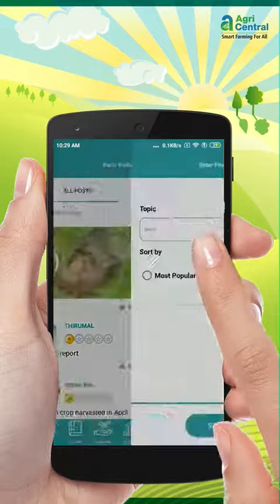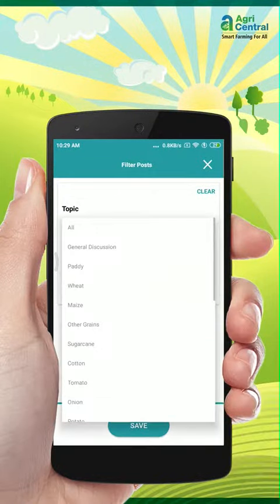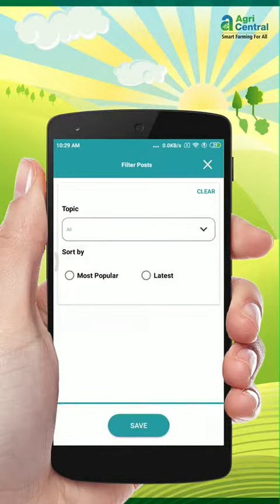Clicking on the filter post icon here lets you see topics of your interest and the most popular or latest posts in that topic. See, like this. Isn't this just awesome? Come, participate in the Farm Voice community.